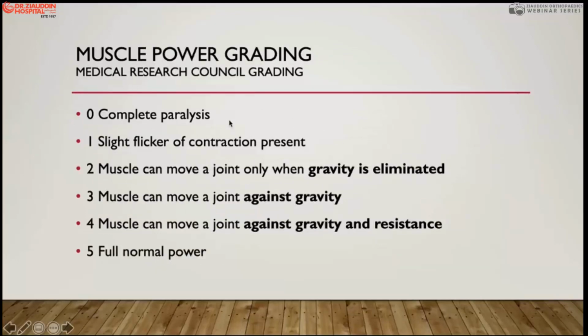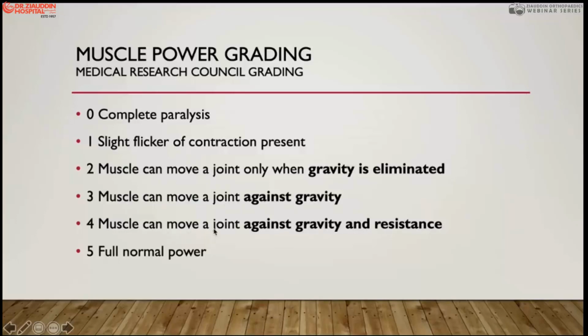For muscle charting, you all know the Medical Research Council grading, which is very popular. If there is complete paralysis, then it is power 0. If there is a flicker of movement, where you can see or feel the muscle contracting, then it is grade 1. If the muscle can move the joint with gravity eliminated, then it is power 2. When the patient can lift the foot against gravity, but not against resistance, then it is grade 3.